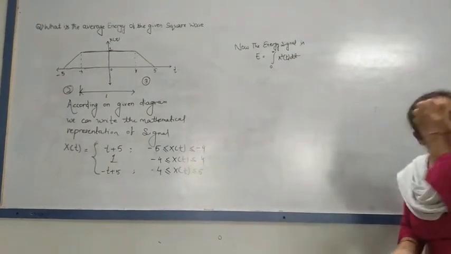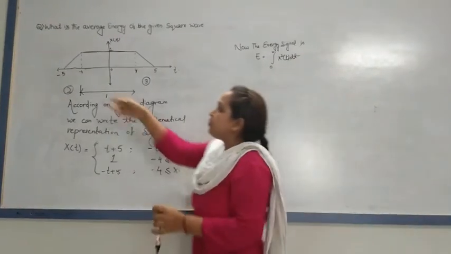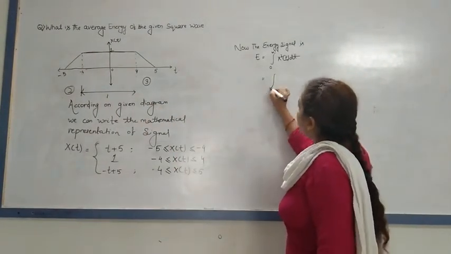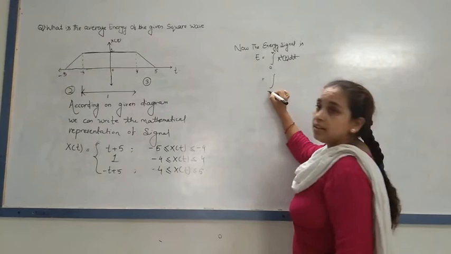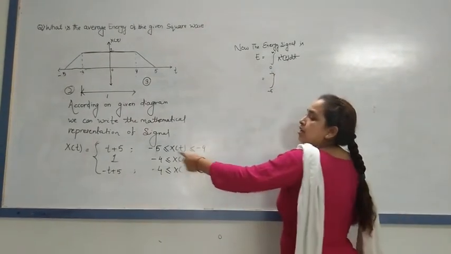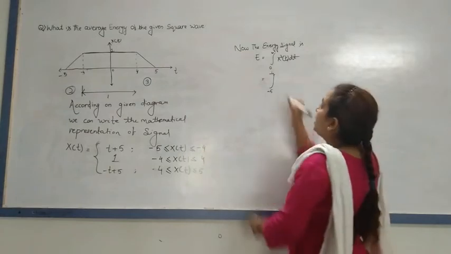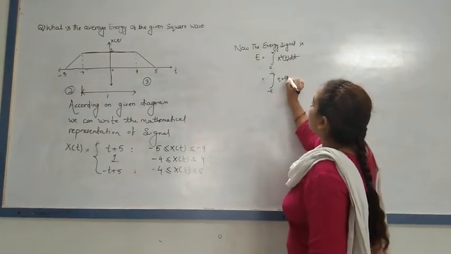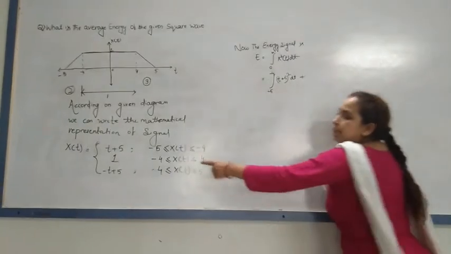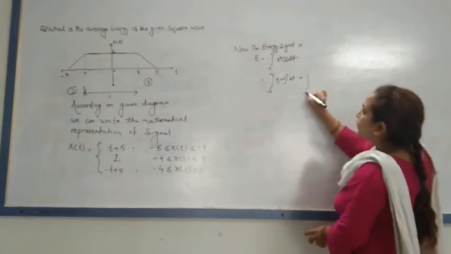Here this diagram is divided into 3 portions. So I will take integration of -5 to -4, this condition, lower limit to upper limit, t plus 5 whole square dt, plus -4 to 4